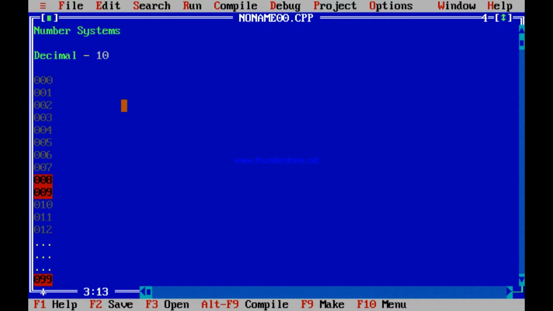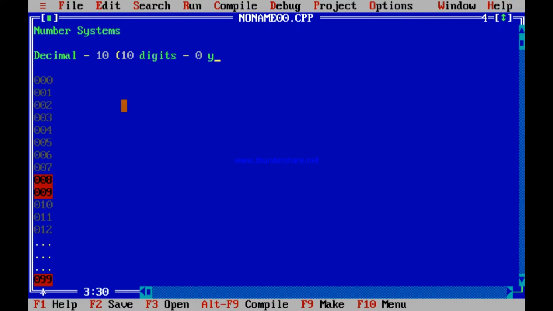Decimal, DEC, basically means 10. So a number system of 10 is associated with it. What does this 10 mean? 10 means 10 digits to be used.